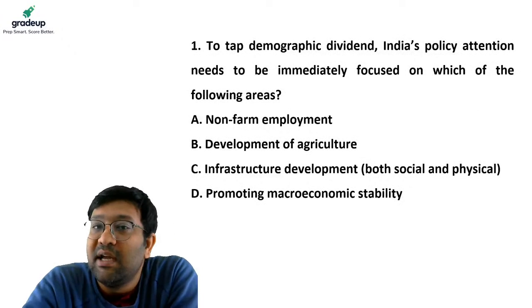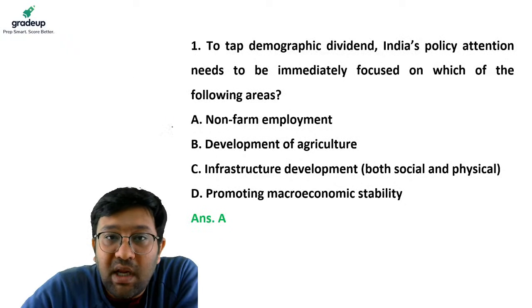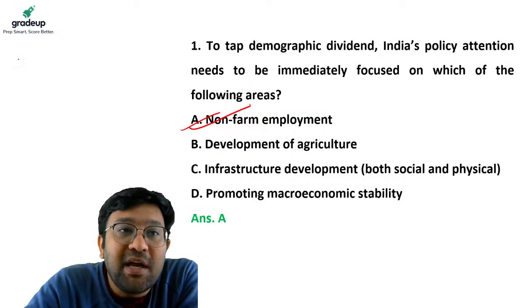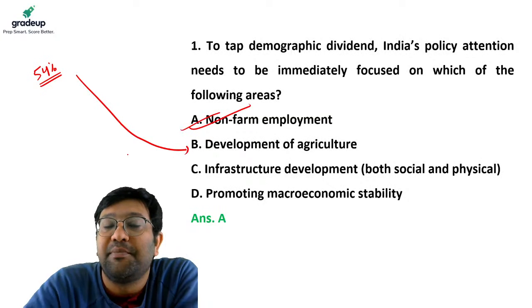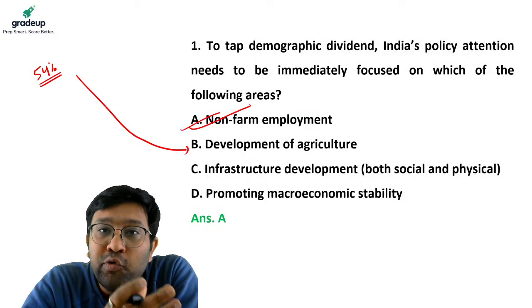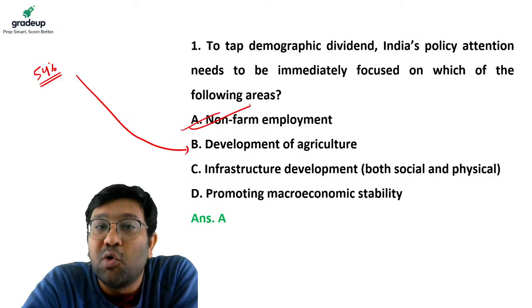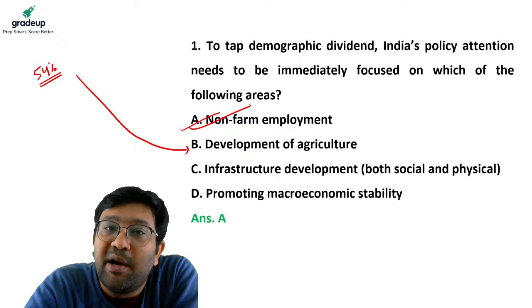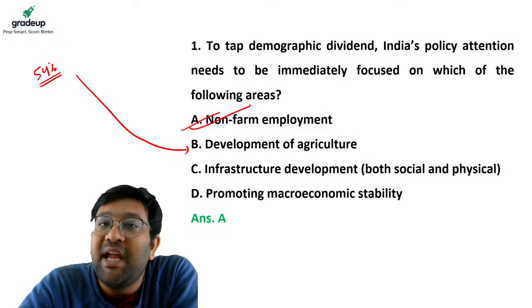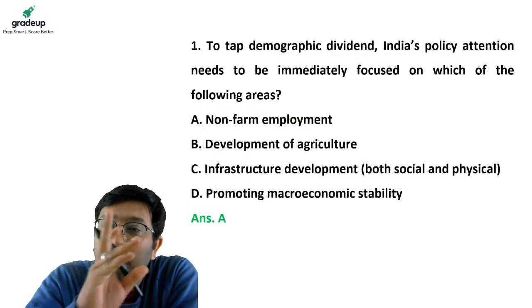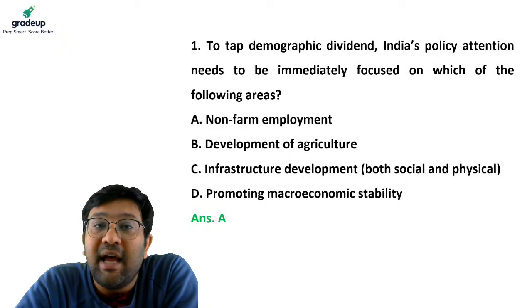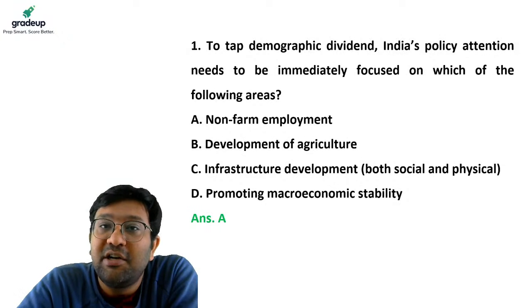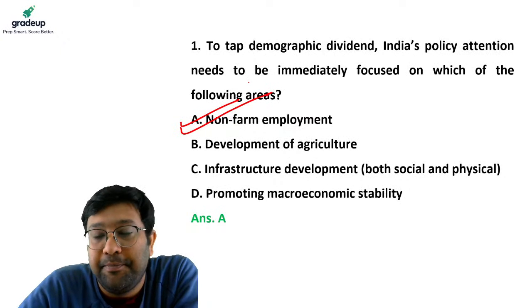Now I will answer the question. The answer to this question is A. Non-farm employment. Why? Because 54% of Indian people are engaged in agriculture. And we want jobs to be created in rural areas so that excess migration to urban areas shouldn't happen. And how can jobs be created in non-farm sectors? In my IAS 2021 ranker series last week, I discussed the non-farm sector and said that it is an area of employment generation to utilize the demographic dividend of our country. So the answer to this question is A.